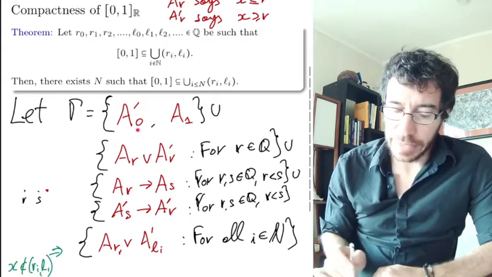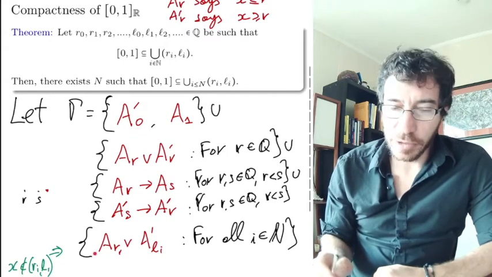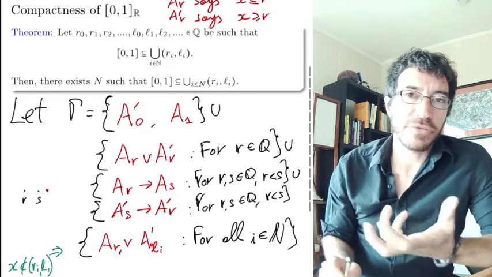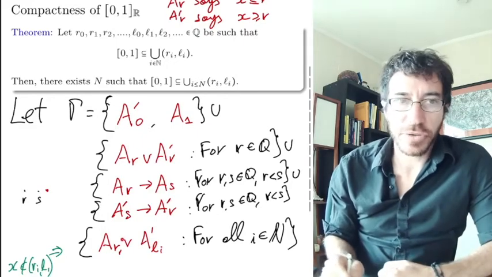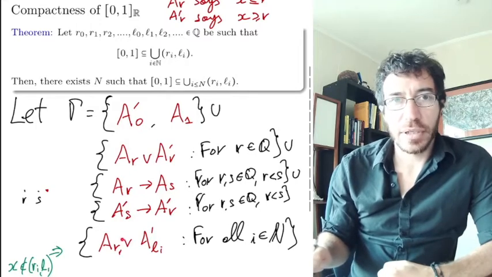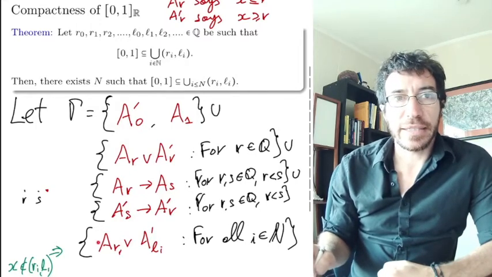But out of these guys, it can only mention finitely many. Well, it mentions finitely many of all, but it's finite, so it only mentions finitely many of these. So it only uses finitely many of these i's.